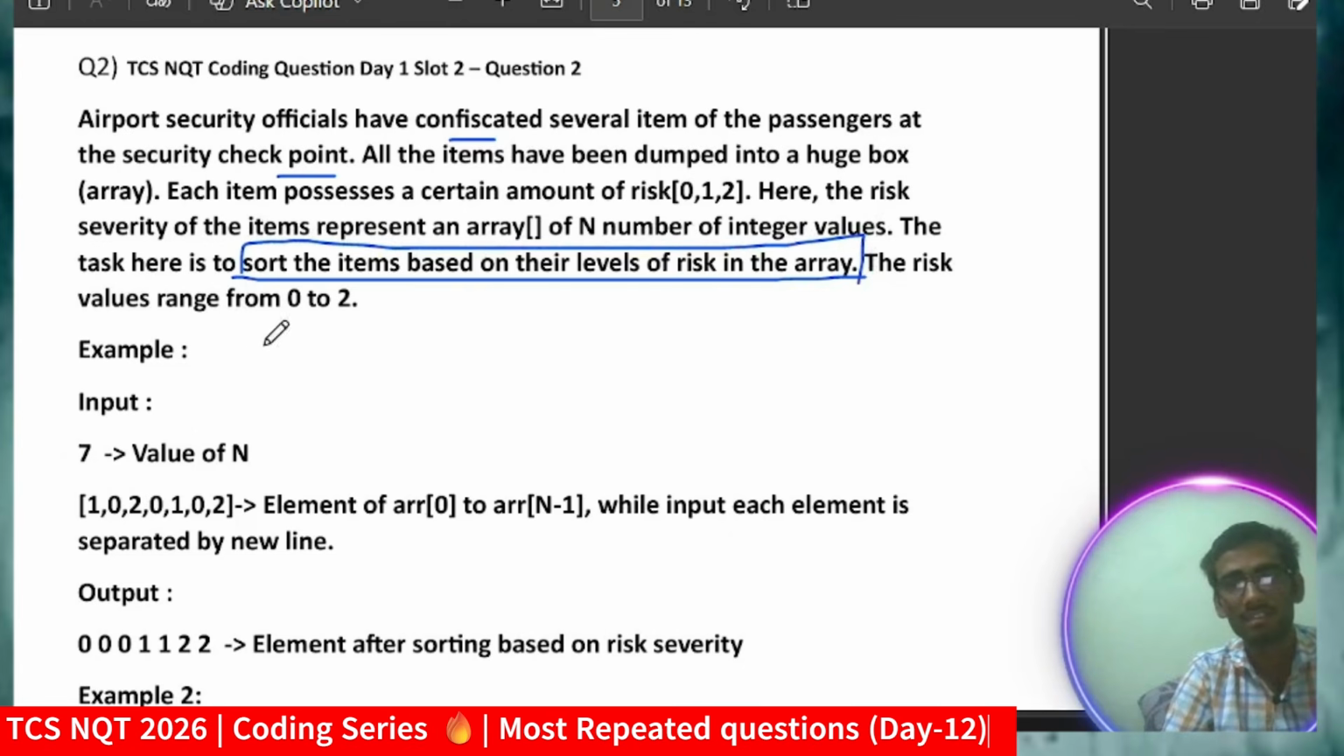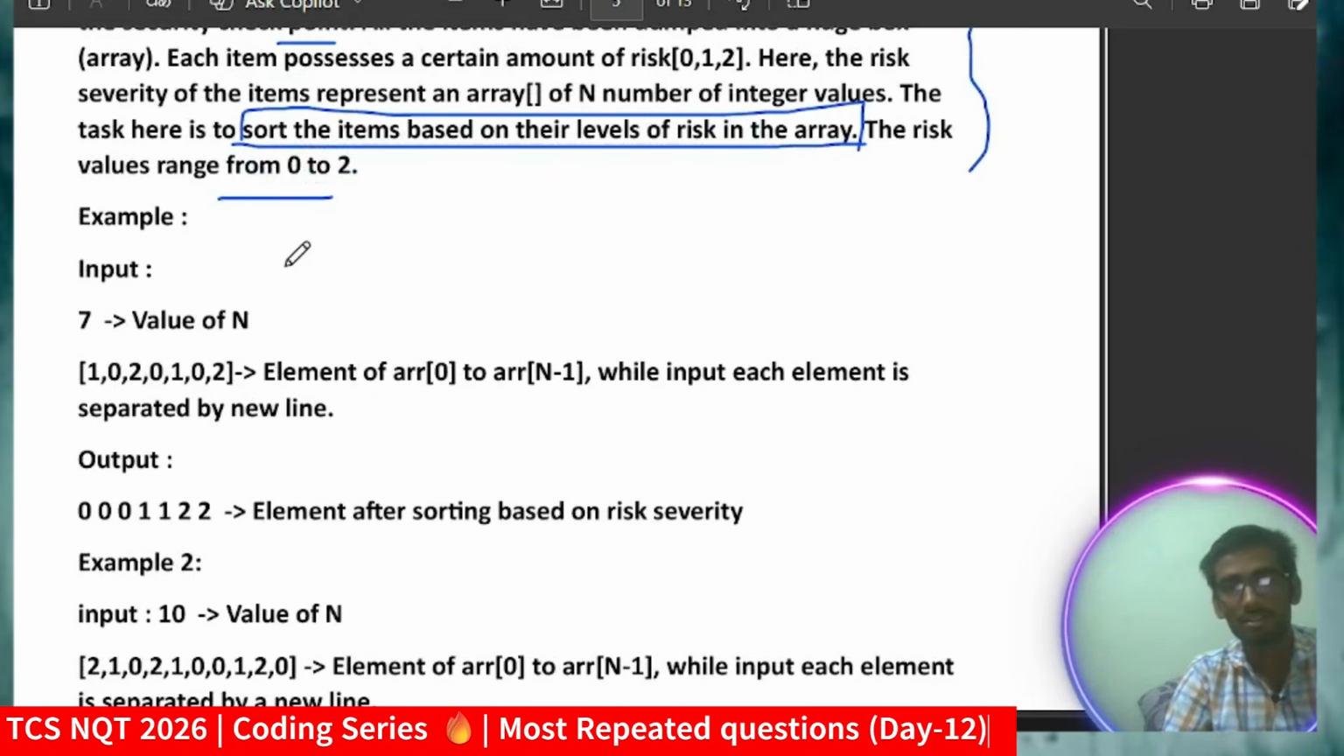The risk value ranges from 0 to 2. At first glance you might think this is a very difficult or hard question, but when you read the question, you will get the logic quite easily. You can apply any sorting algorithm, but I suggest you apply an efficient sorting algorithm. Don't use a brute force approach, because that might get TLE and you will waste your precious time in the exam.